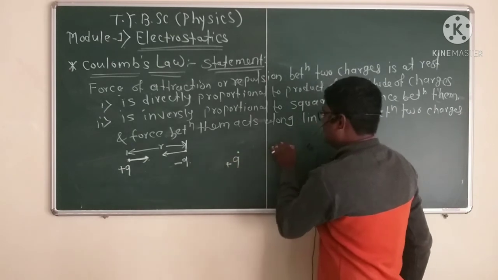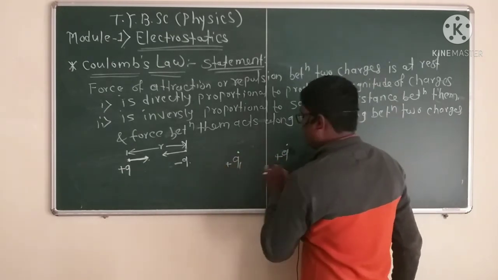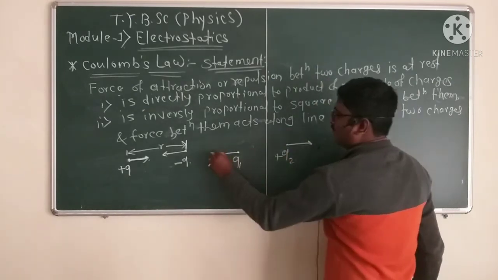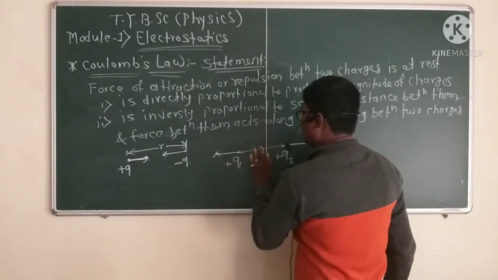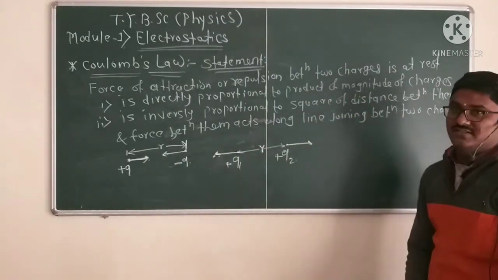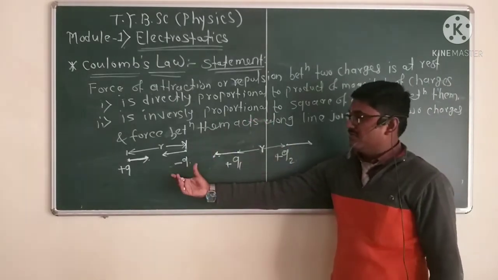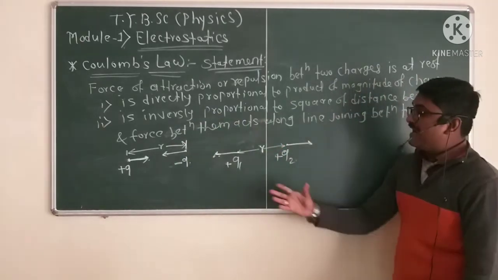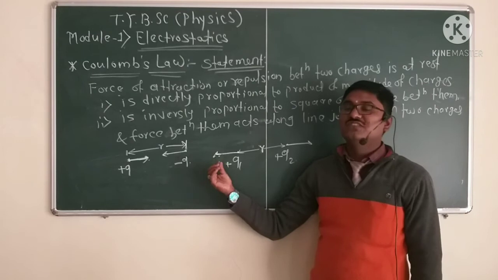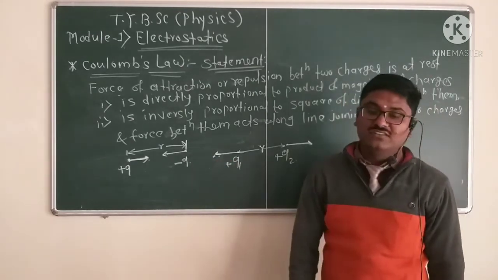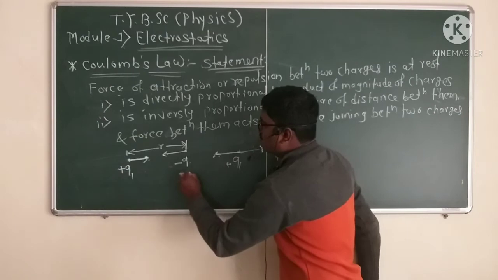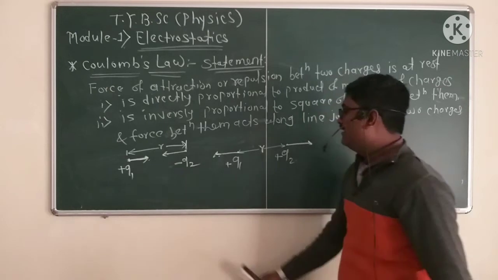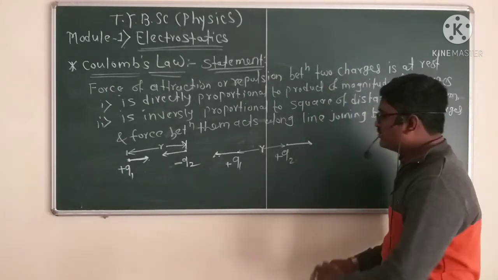In the case of like charges, plus q1 and plus q2, the force of repulsion acts in that direction, and this is the distance between the two charges. In Coulomb's law, the force of attraction or repulsion between two charges is directly proportional to the product of the two charges and inversely proportional to the square of the distance between them. But suppose we consider plus q1 and minus q2, one a positive charge and one a negative charge.